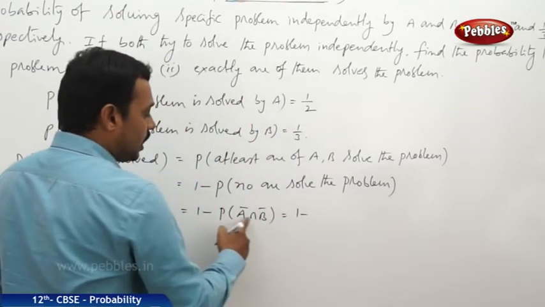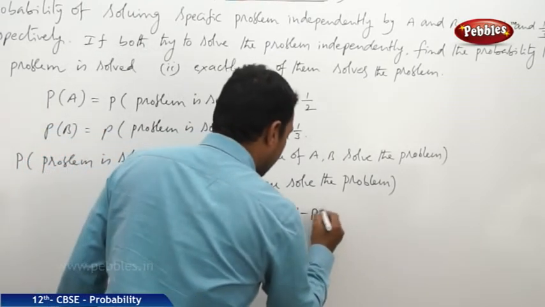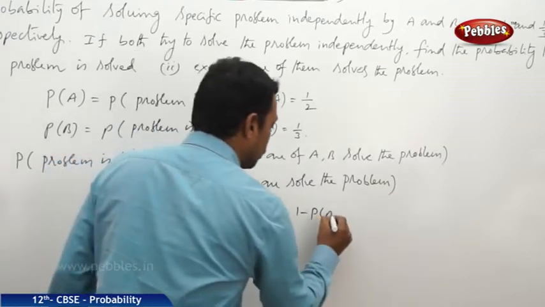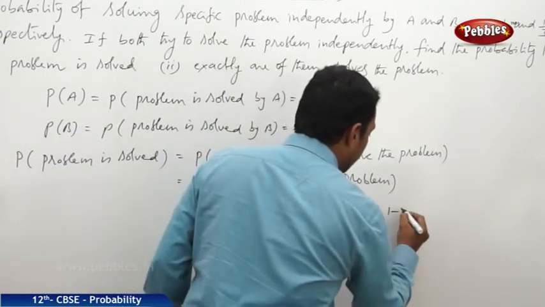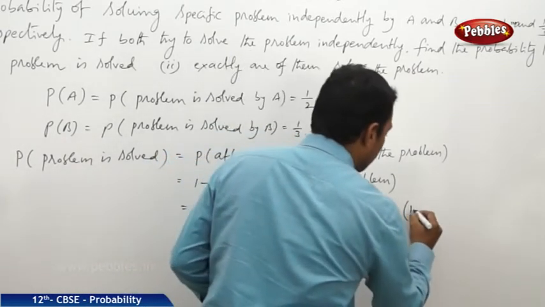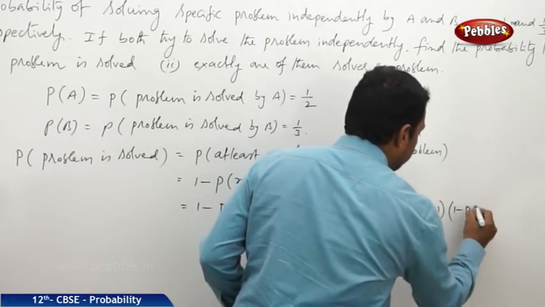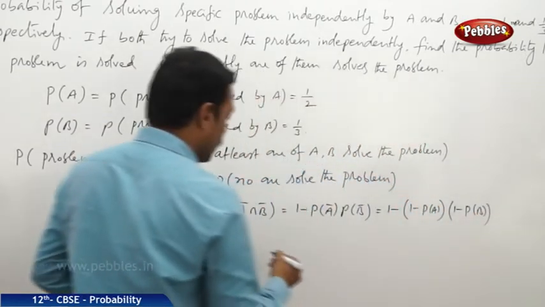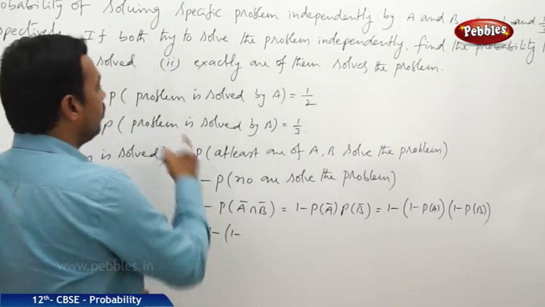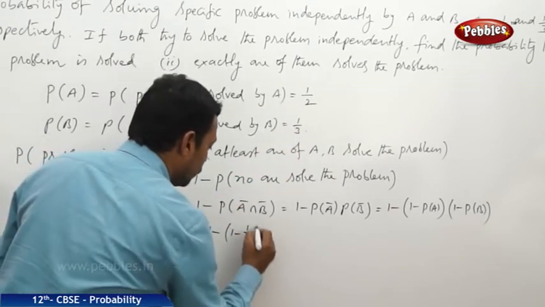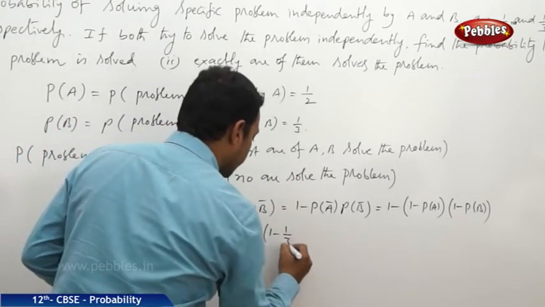We know that A bar comma B bar are also independent since A comma B are independent. Hence we can write P of A bar intersection B bar is equal to P of A bar into P of B bar. Now this is equal to 1 minus P of A into 1 minus P of B, since P of A bar is 1 minus P of A and P of B bar is 1 minus P of B. Now this is equal to 1 minus the probability of A, given that it is 1 by 2, into 1 minus probability of B, given that it is 1 by 3.